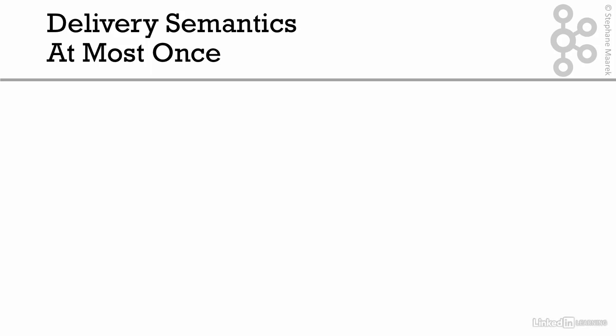So now that we have a project that does something quite cool, not just displaying data, but actually inserting data into Elasticsearch, I think now is the right time to talk about delivery semantics in depth. So let's talk about at most once.